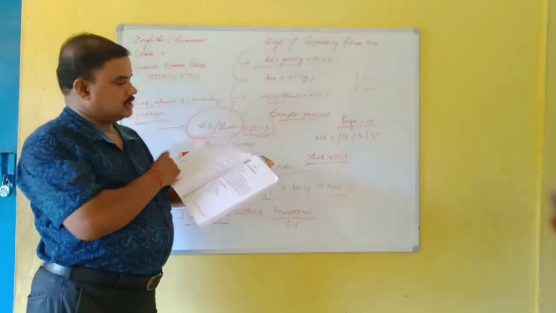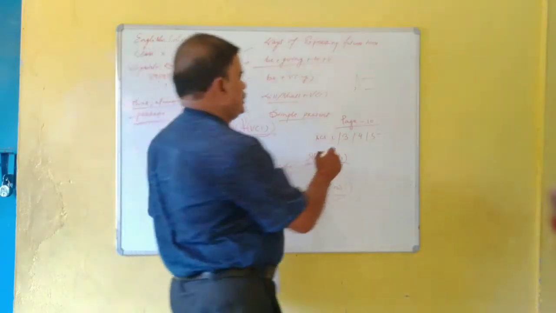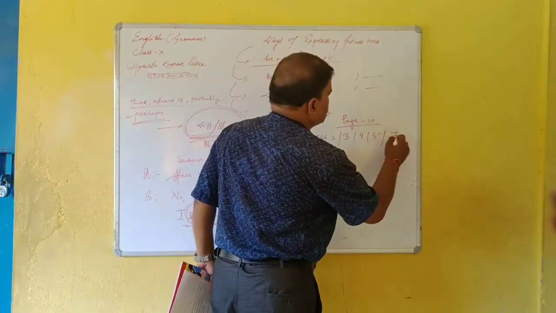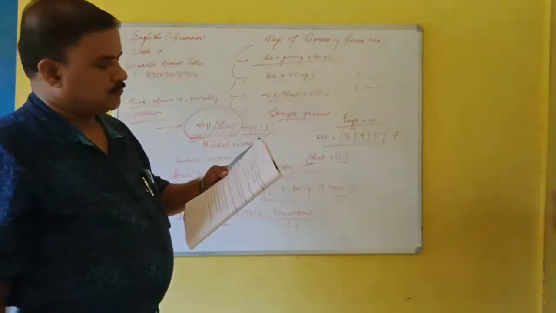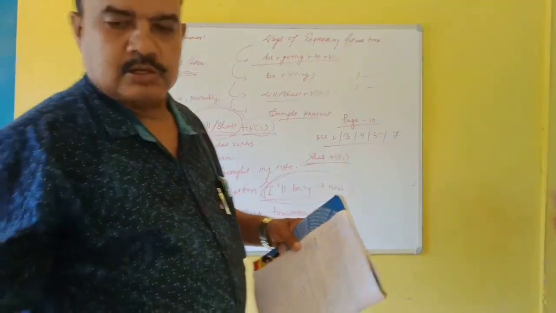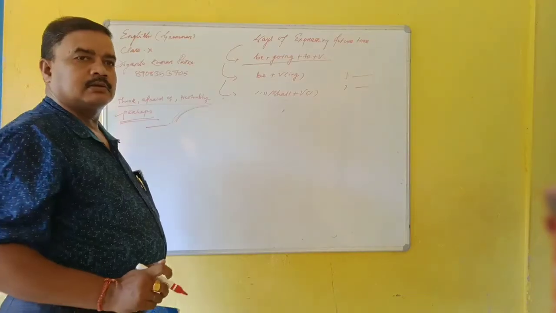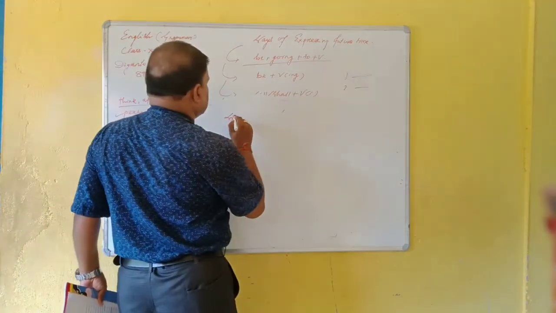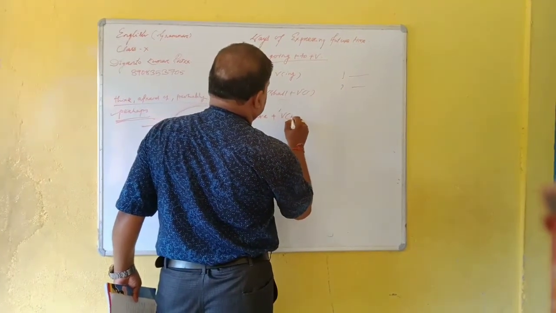So next one, activity 7. No, 6. You should write activity 7. So here are some examples. We have here will plus have plus verb third part, past participle.